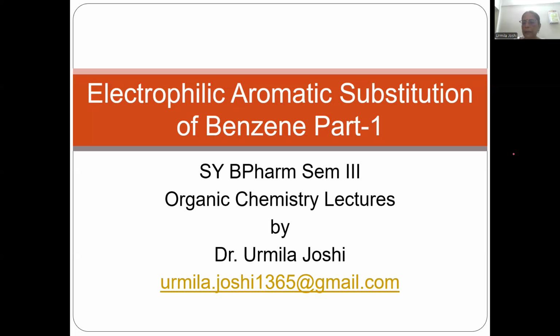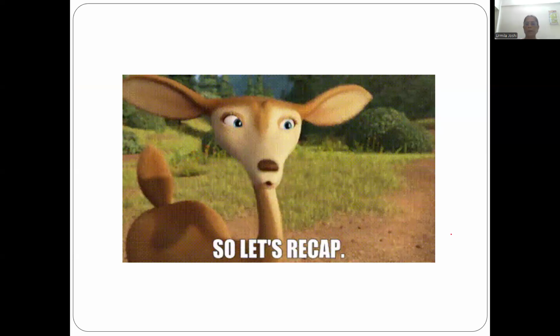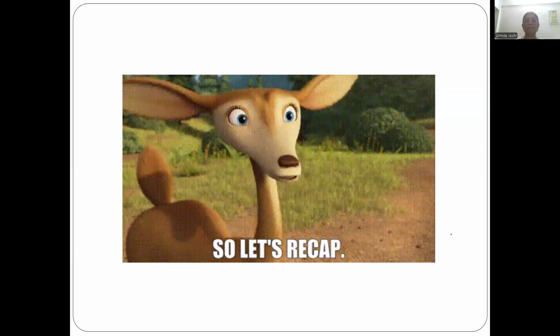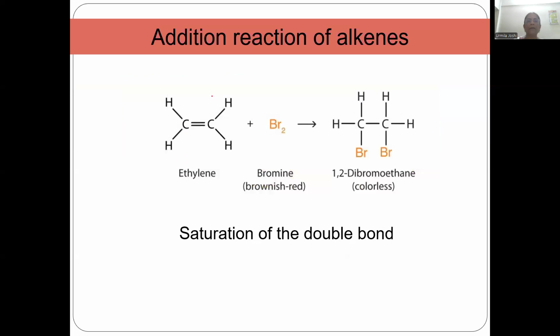So, now let us go to the next slide. Let us have a recap of what we studied in benzene and aromaticity. We said alkenes undergo addition reactions. Look at this, ethylene reacts with bromine to give 1,2-dibromoethane. Now what is happening over here?